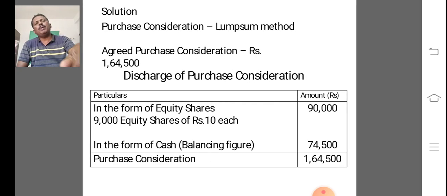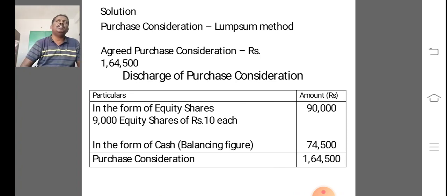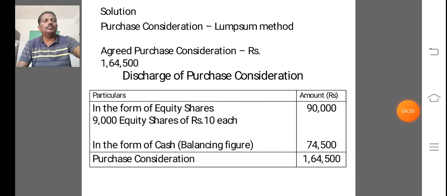The question is, pass journal entries and prepare necessary ledger accounts. So in this problem, first we calculate purchase consideration.